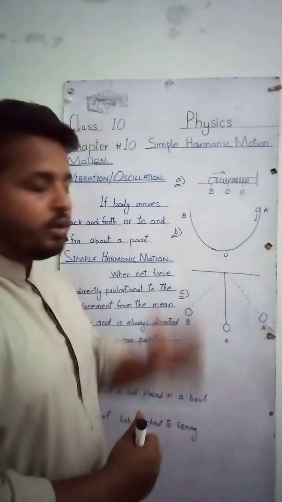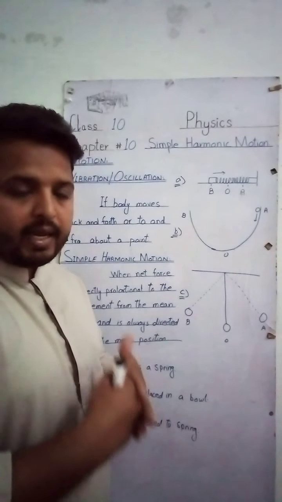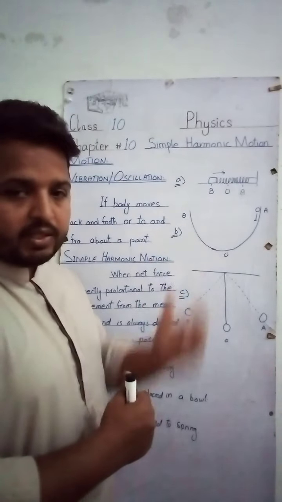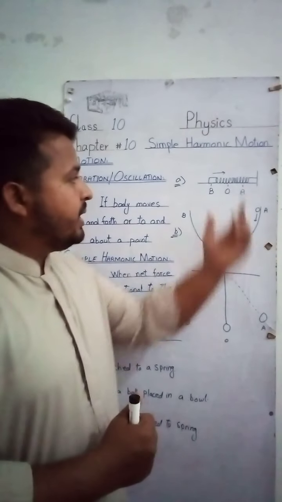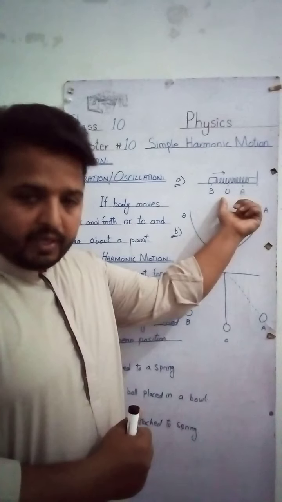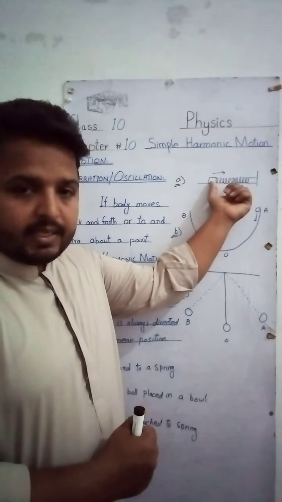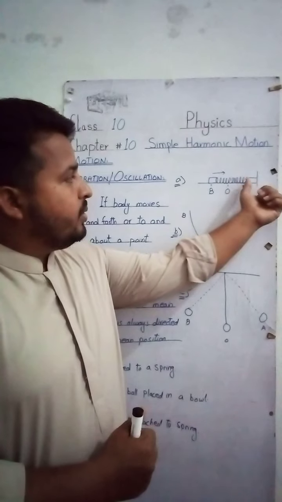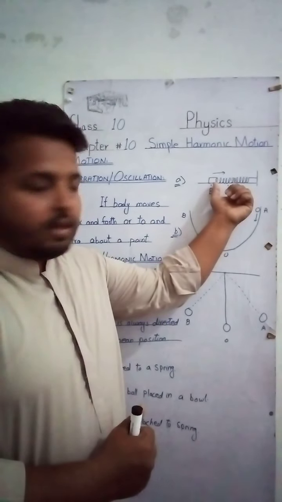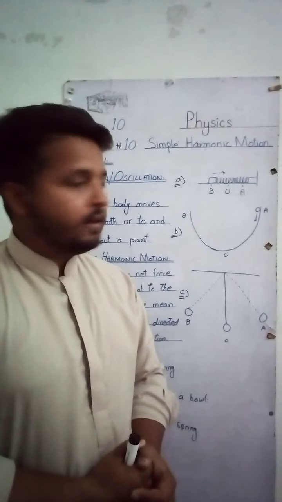First of all, you know vibration is to and fro or back and forth movement about a fixed point. For example, in this case, O is a fixed point and this mass is attached to a spring and it is placed on a horizontal frictionless surface.